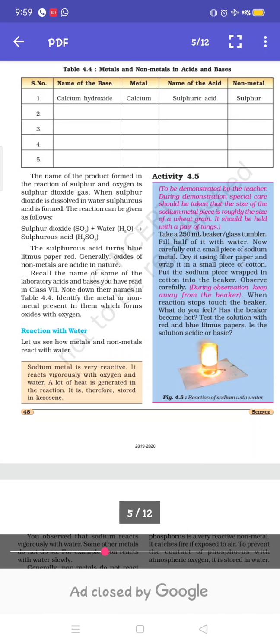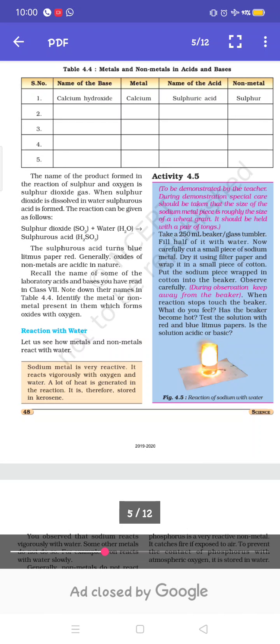If we are talking about metals, we will write highly reactive metal, and if we talk about non-metals, we will write highly reactive non-metal. The general definition: it is a reaction in which a more reactive element displaces a less reactive element from its salt solution. An example is copper sulfate and iron: iron sulfate will form and copper will be deposited.